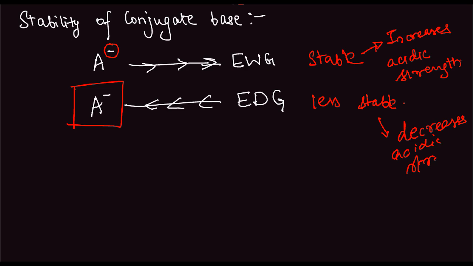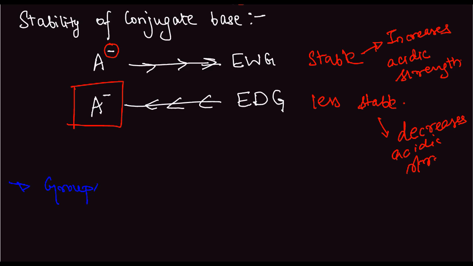Now, this can be deduced from the fact that the electron withdrawing group increases the stability of the anion, while the electron donating group decreases the stability of the anion. That is the conjugate base. Okay. Now, as I said here, the electron withdrawing group increases the acidic strength because it stabilizes the conjugate base. So groups with minus I and minus M effects increase the acidic strength. So let me write that down.